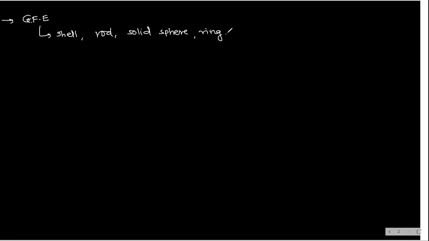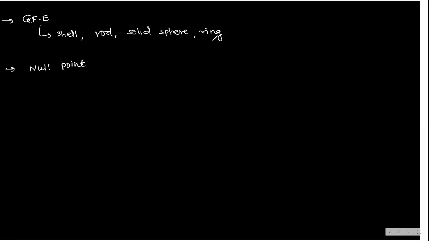Next, again important topics. Null point is left now. Even in gravitational field intensity, you have null points.